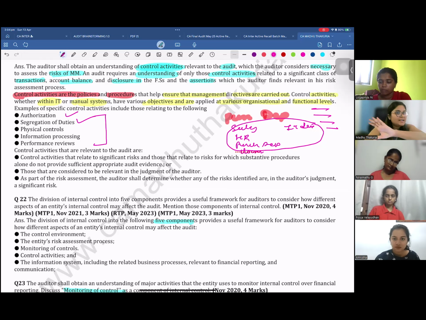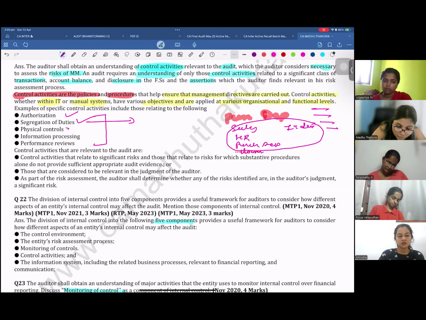Right? You must have seen that some people sit at the counter. Do you really think these are the people who are also involved in handling the cash in their treasury department? No. These are only the counter people who are making the entries into the system and collecting the cash. But they are not the ones depositing the cash in the locker because there is a segregation of duty. Then the physical control of the assets will be with somebody else. Information processing will be done by someone else.